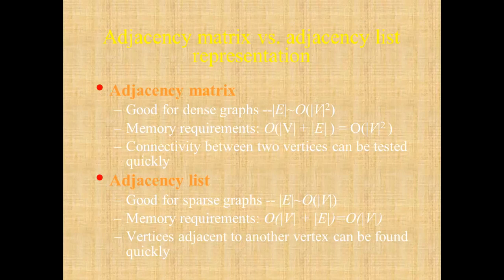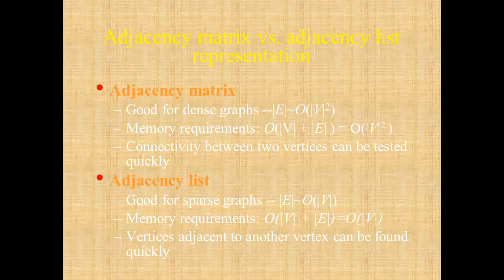That's a memory requirement O of V plus E, and the connectivity between two vertices can be tested quickly in case of the matrix. If there is a value there, then they are connected to each other; if the value is 0, then they are not connected to each other with respect to the directed graph. And the adjacency list is beneficial in case of a sparse graph. Sparse means where the number of edges is less, and dense means where the number of edges is more.